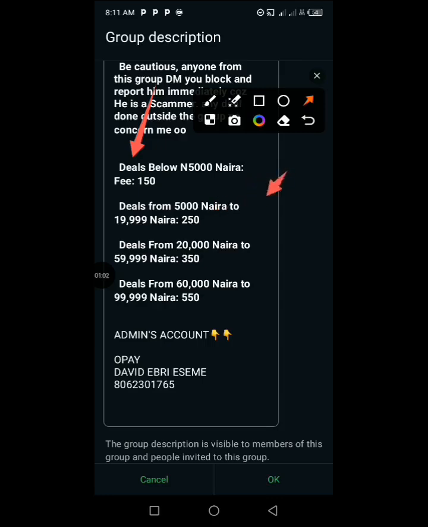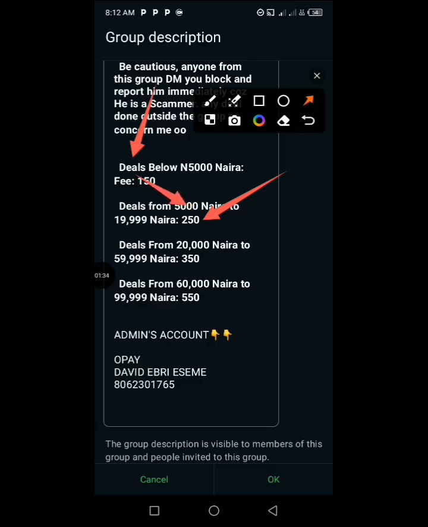If you are dealing from 5,000 naira to 19,000 naira worth of any deal at all, your charge there is 250 naira. That is the charge that you are going to be adding. So let's say you are dealing a deal of 5,000 naira, you are going to be adding 5,250 naira.